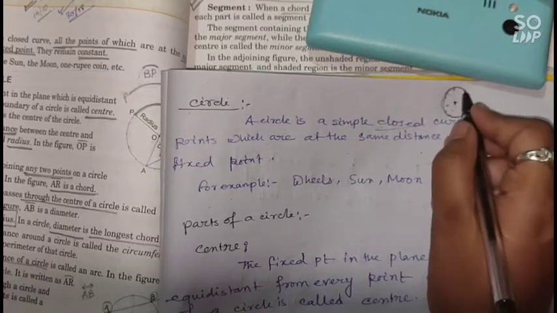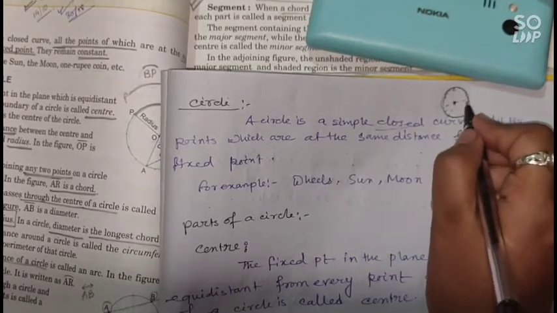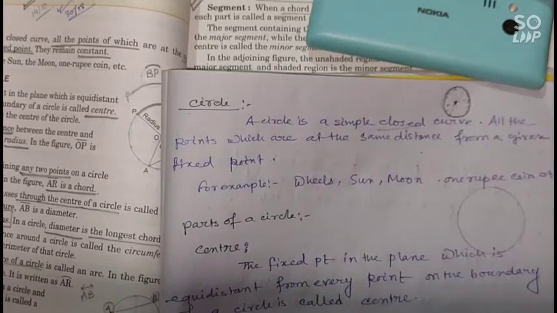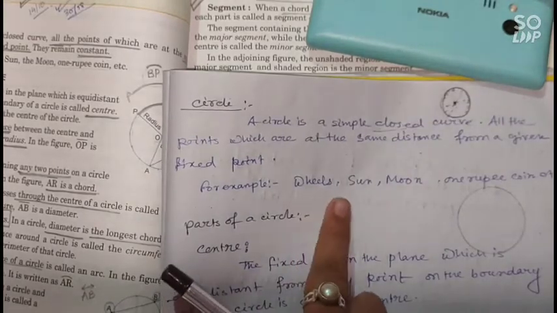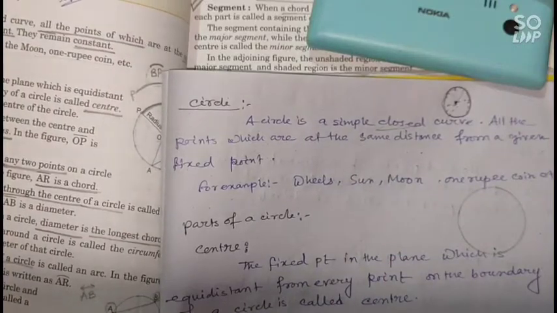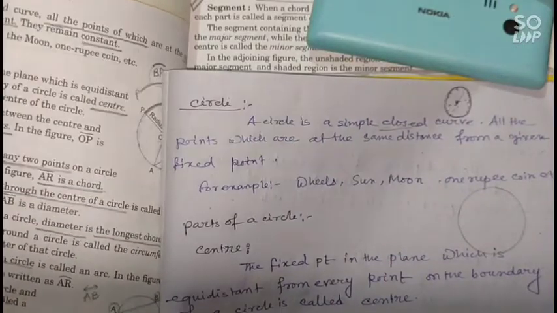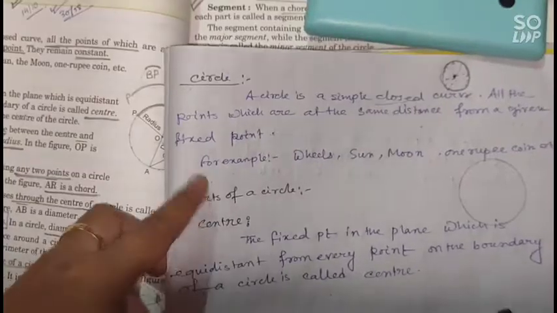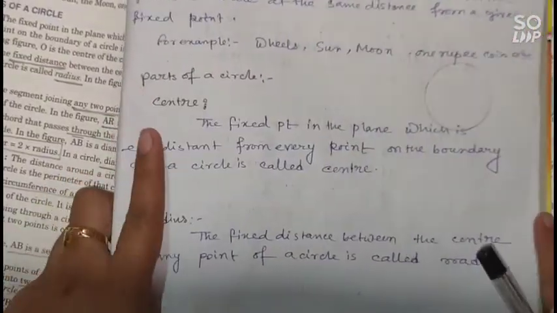So এই পয়েন্টটা থেকে সার্কেলের উপরে যত পয়েন্ট আছে সেগুলো কি হবে সেম ডিসটেন্সে লাই করবে. So for example, whale, sun, moon, 1 rupee coins, these have the same shape like a circle. Now we will learn about some parts of circle.